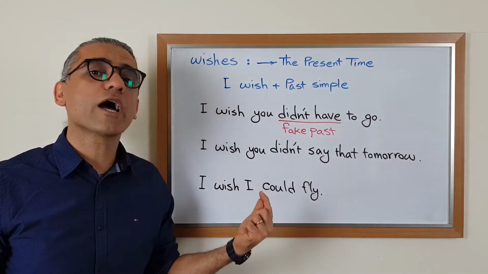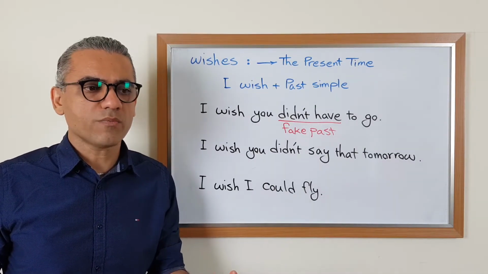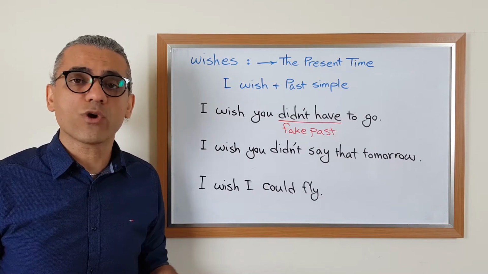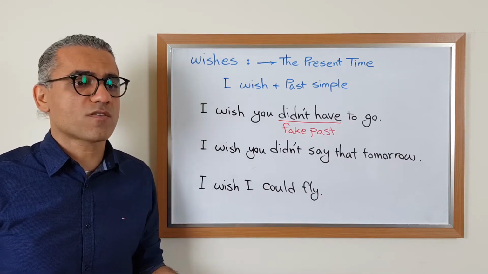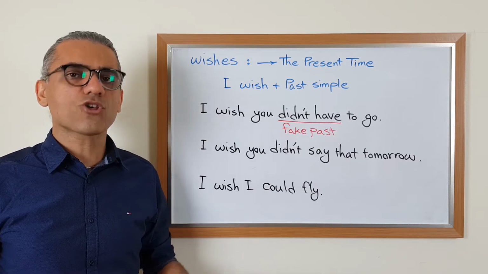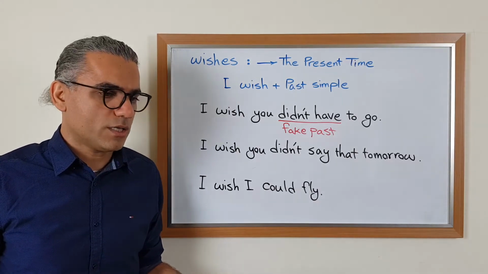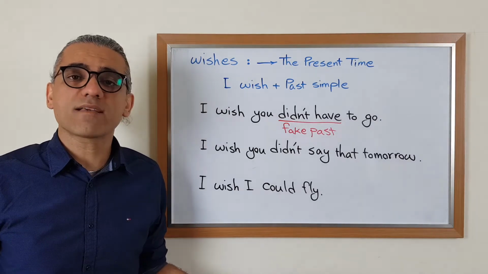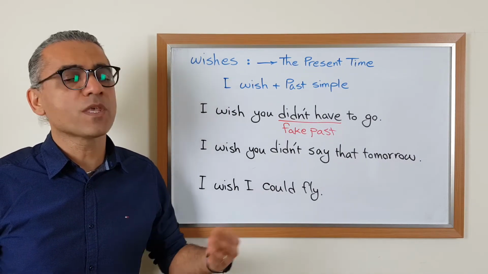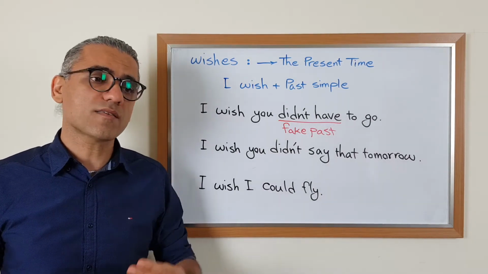I wish I could see you tomorrow. It means there is a problem and I can't see you tomorrow. So I say, I wish I could see you tomorrow. Not just, I wish I saw you tomorrow. Because if you say, I wish I saw you tomorrow, one could ask, so what is stopping you from seeing him tomorrow or seeing her tomorrow? So we say, there is a problem. We cannot see that person tomorrow.